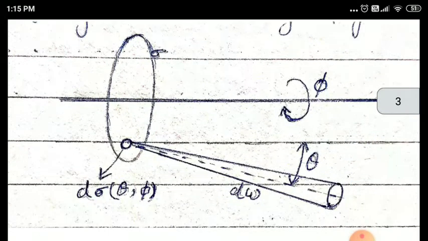Now this is a diagram by which we can explain the differential cross section. We would like to differentiate between the total cross section and the differential cross section. This circle represents an area presented by a target nucleus, which is shown here by sigma. So this sigma represents basically the total cross section for a particular nuclear process.